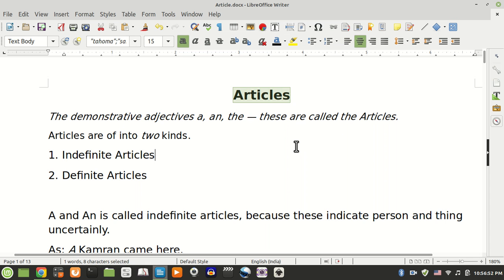Articles. The demonstrative adjectives a, an, the. These are called articles. Articles are of two kinds: one, indefinite article a, an; two, definite article the.